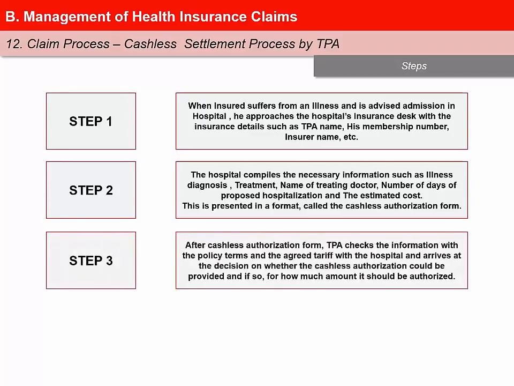Step 3. After receiving the Cashless Authorization Form, the TPA checks the information with the policy terms and the agreed tariff with the hospital and arrives at the decision on whether the cashless authorization could be provided, and if so, for how much amount it should be authorized.